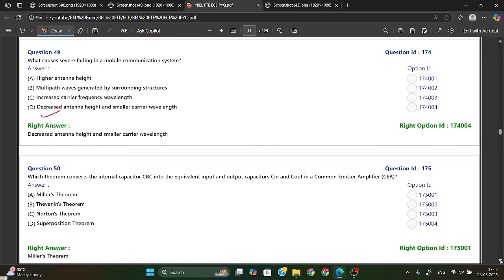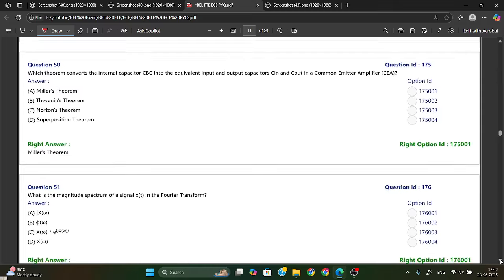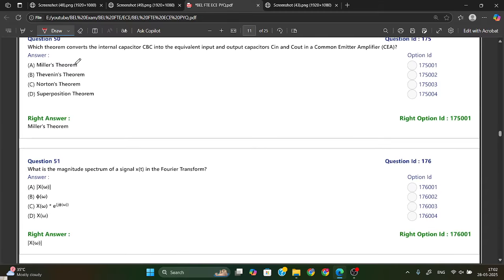Okay, now the next one is, which theorem converts the internal capacitor CBC into the equivalent input and output capacitors C in and C out in a common emitter amplifier?